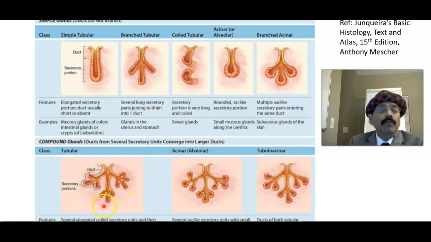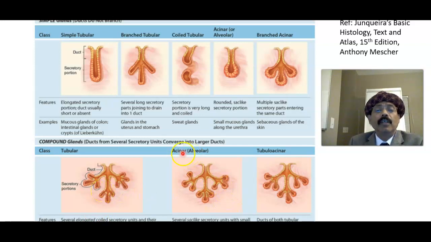Here we have several elongated coiled secretory units, and the ducts converge to form a large duct. This is found in Brunner's gland, the submucosal gland of the first part of the duodenum. This gland has a very important role in neutralizing the acid from the stomach. When chyme goes from the stomach to the duodenum, its secretion is alkaline, so the acid is neutralized.